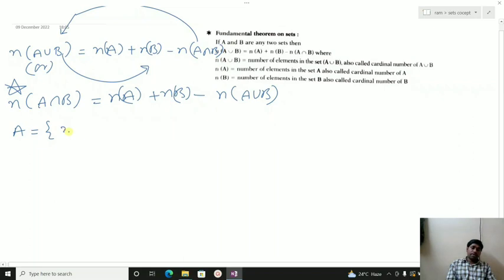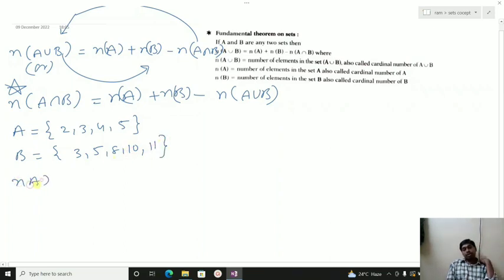A has 2, 3, 4, 5. B has 3, 5, 8, 10, 11. So first, the cardinal number of A is nothing but 4. The cardinal number of B is 5: 1, 2, 3, 4, 5 are there. Yes, done. So first do n of A union B, then A intersection B.